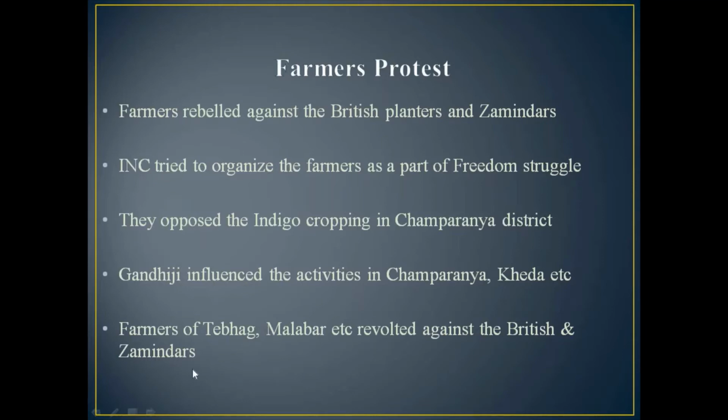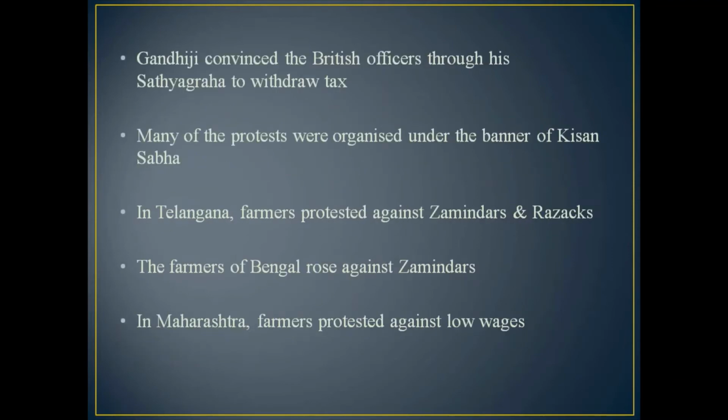Actually, the zamindars were pro-British; they were supporting the British. So these farmers opposed them. Then Gandhiji tried to convince the British officers, through his satyagraha, to withdraw the tax. Many of the protests were organized under the banner of the Kisan Sabha.